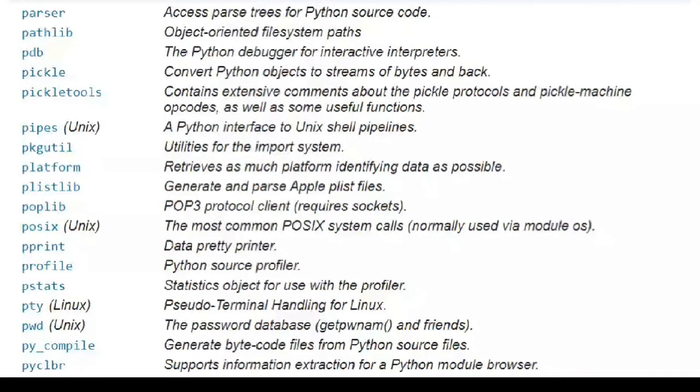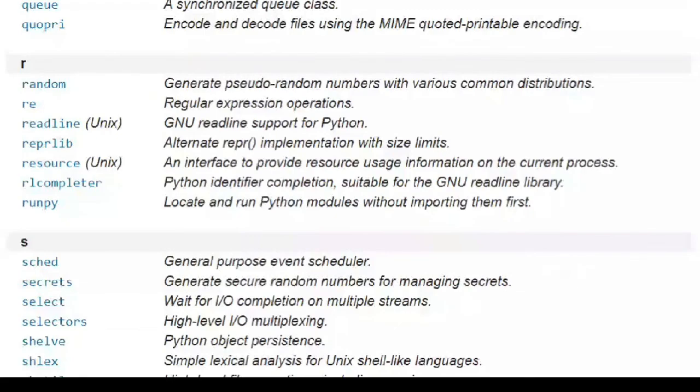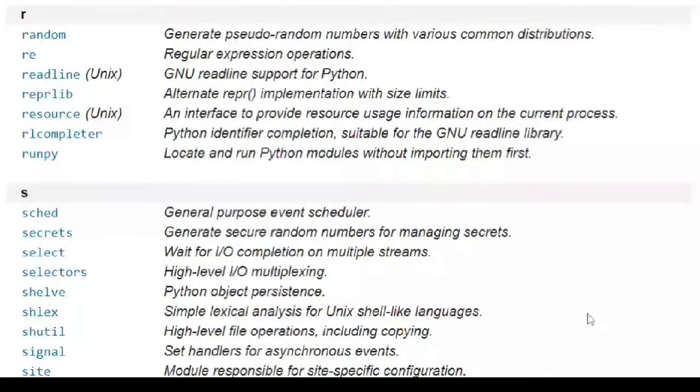Then random is there, which will generate a pseudo random number. Sometimes you will be needing a random number in many algorithms, especially when you write algorithms pertaining to encryption and decryption, and then you will be requiring a random number. In that case, you'll be taking a system generated random number, and for that you will be using random. In Java, we call that rand. This module includes the methods for generating a random number.